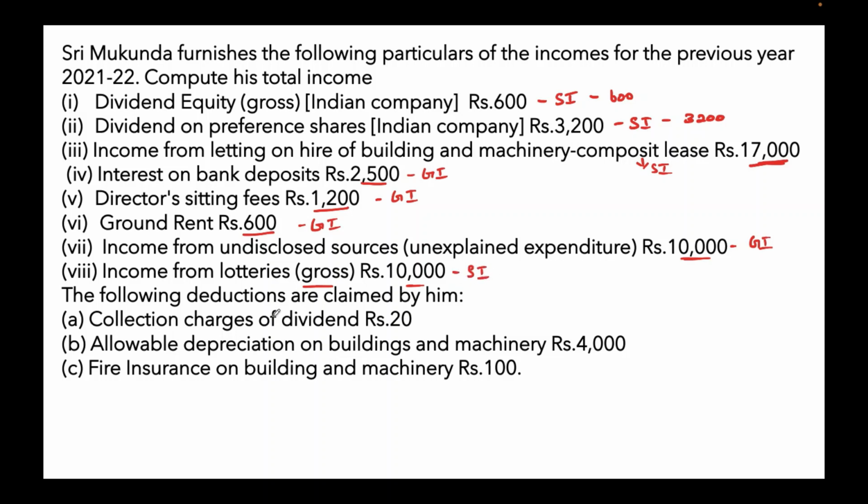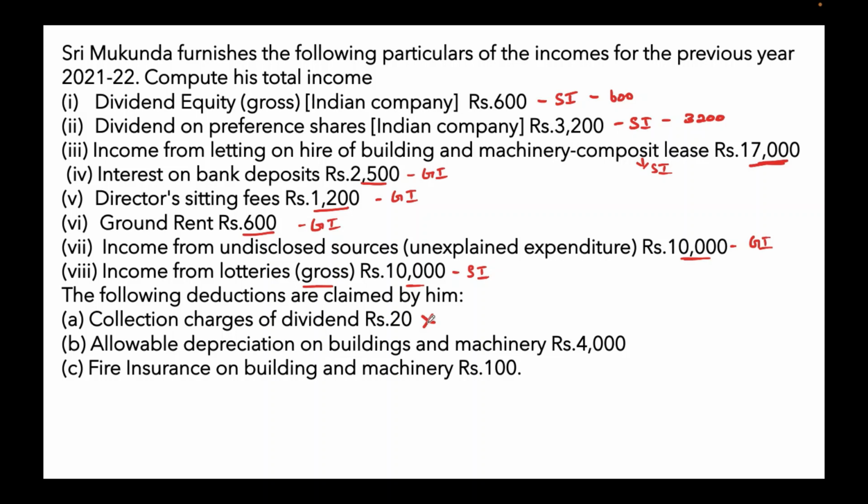So the following deductions are claimed by him. This deduction on dividend rupees 20 is not allowed. While calculating dividend income under the head income from other sources, the shareholders can claim deduction of only interest expenditure which can be incurred to earn the dividend income to the extent of 20% of total dividend income.